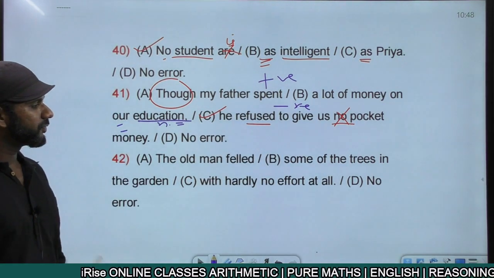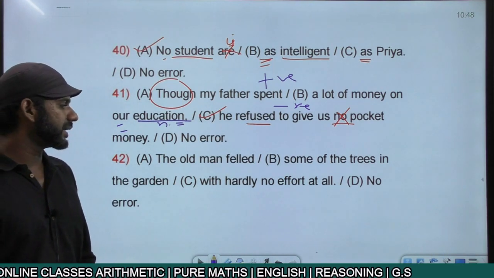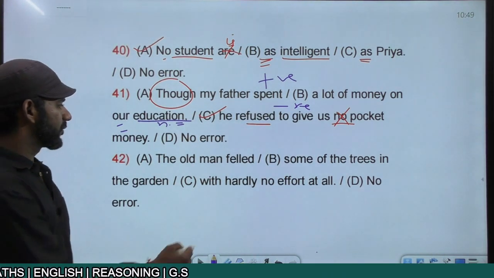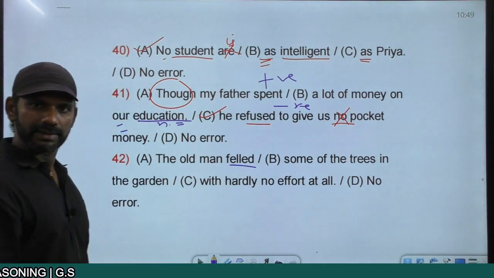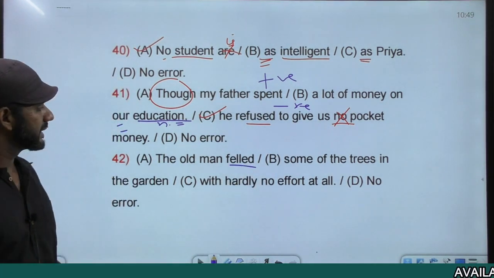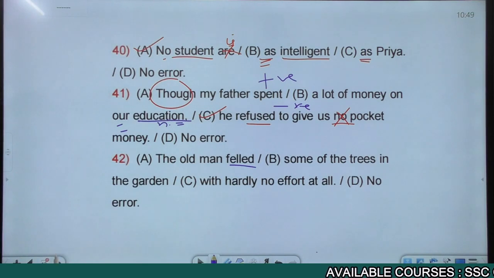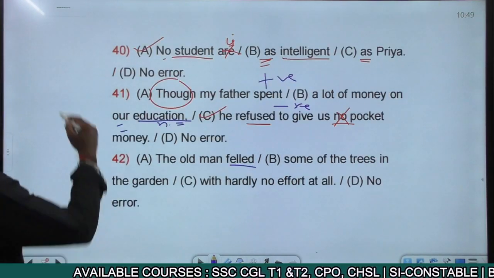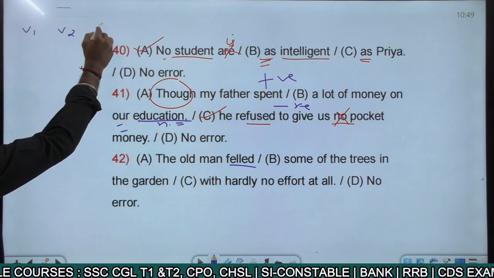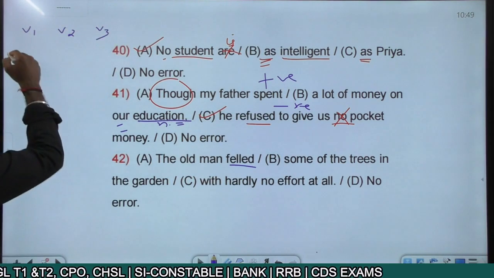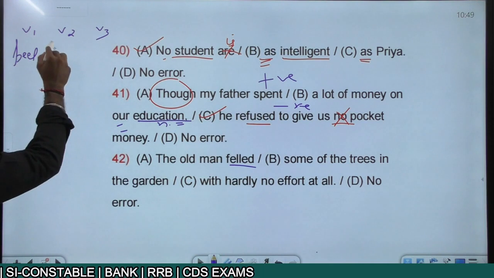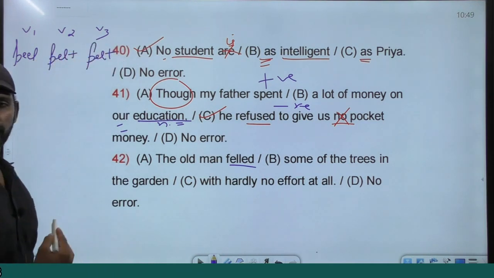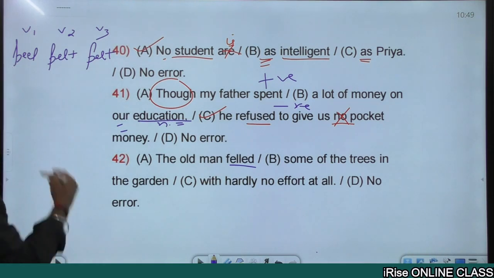The old man felled some of the trees in the garden with hardly no effort at all. Now felled means cut. Right? If I say V1, V2, V3, like the present form, the past form, the past participle form. Feel is V1, felt is V2, felt is V3. It's feel, felt, felt.